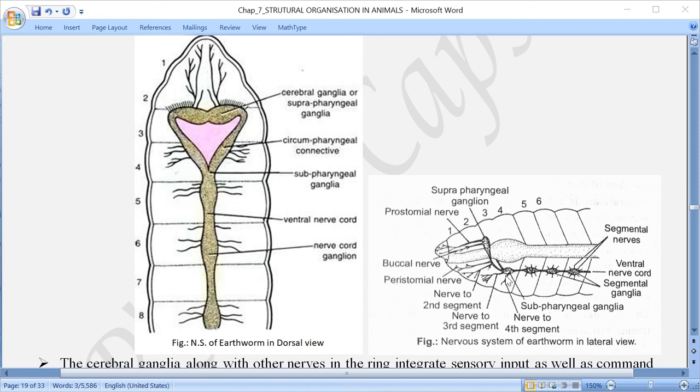In the nerve ring, once again, what is there? One suprapharyngeal ganglia on top, and below on the dorsal-ventral side the subpharyngeal ganglia, and then connectives are there which connect the suprapharyngeal ganglia with the subpharyngeal ganglia. And then behind this, starting just after the subpharyngeal ganglia, there are ganglia present in each segment, and from these ganglia the nerves arise and they innervate the nearby organs or the nearby parts of the body of the earthworm.